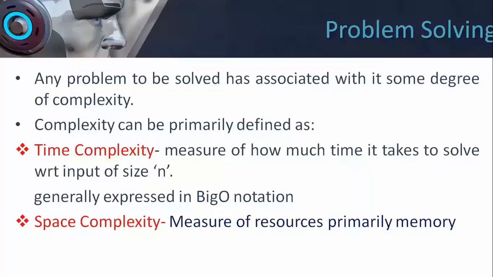And whenever we are talking about any problem and solving that problem, there is some amount of complexity involved. For any problem to be solved, we are looking for a solution in the form of steps or computations.